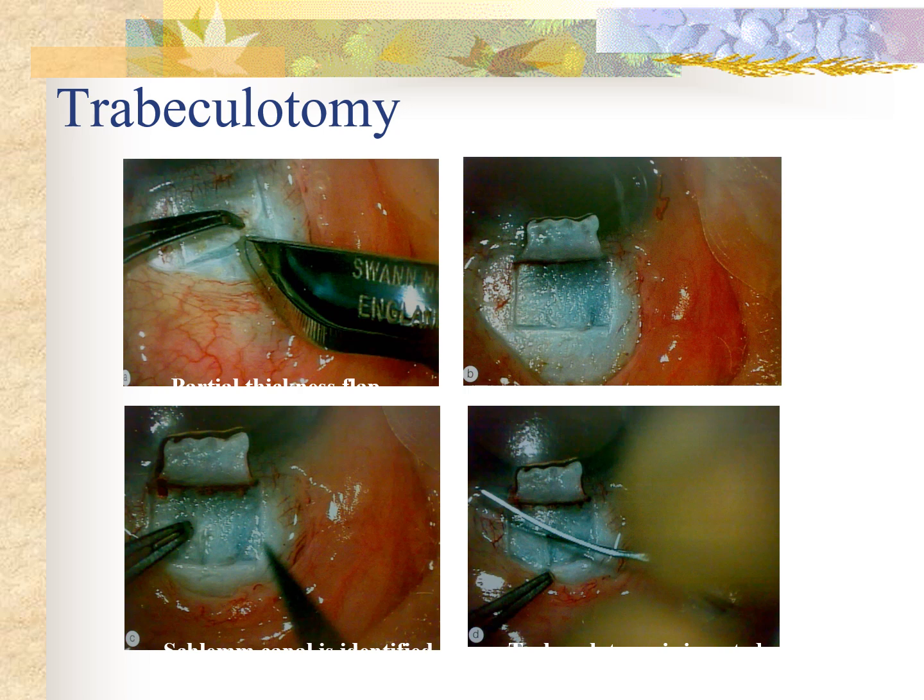The main difficulty of this operation is to visualize, localize and identify Schlemm's canal. Generally, the change of orientation of the fibers is a sign that we have localized or reached Schlemm's canal.